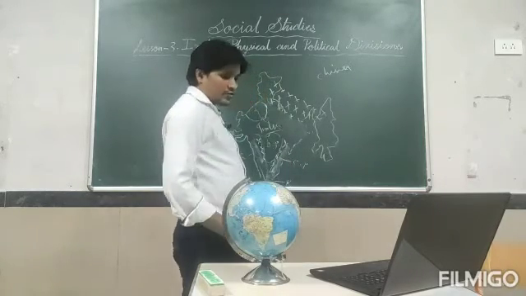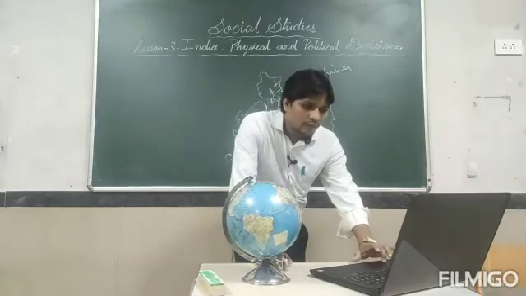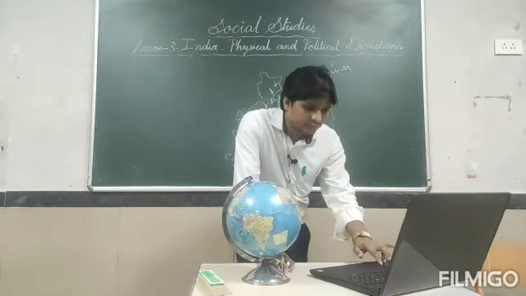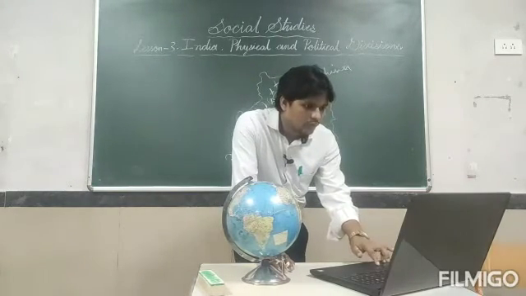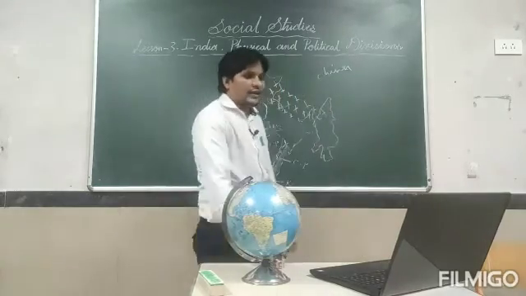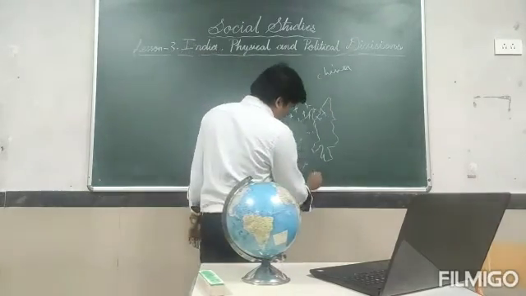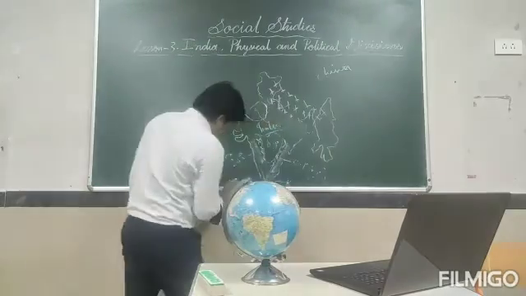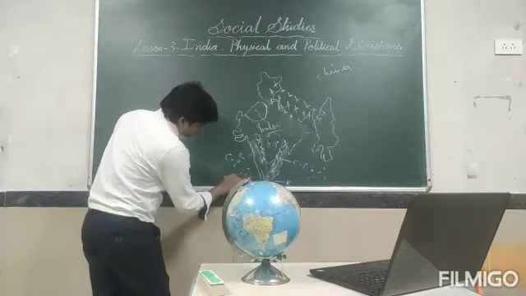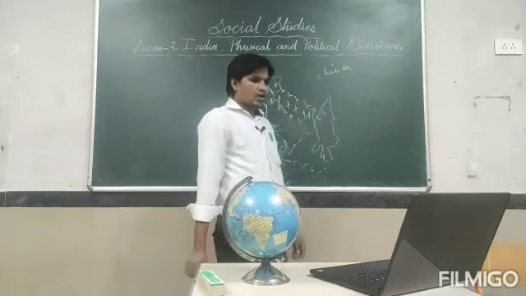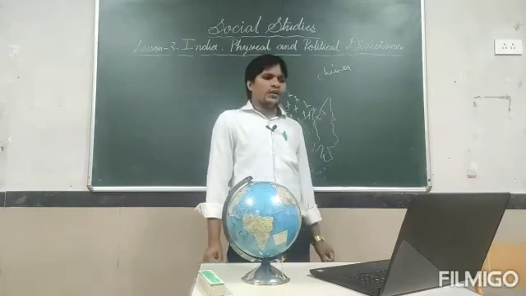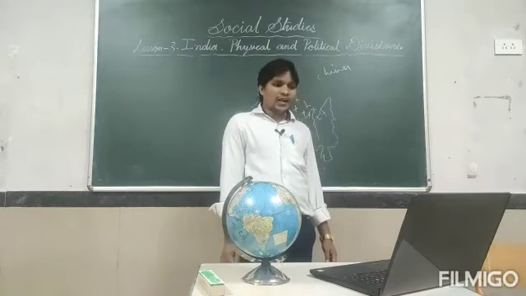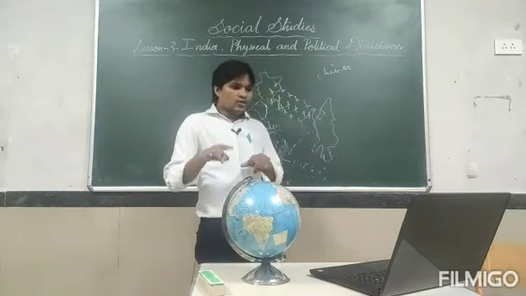Understand? Next we are going to see the islands. Have you seen? Here islands will be there. Here also some islands will be there. So an island is a piece of land surrounded by water on all sides. There are many small islands along the two coastal plains.